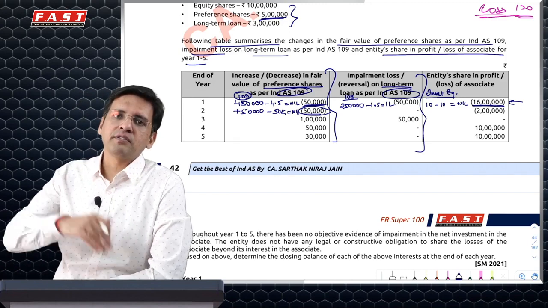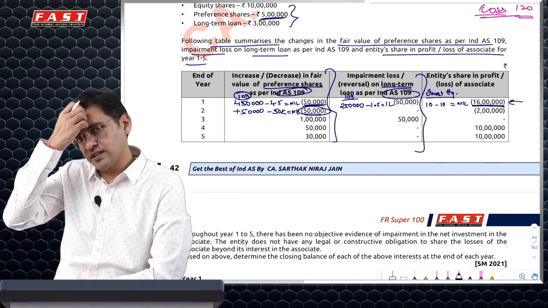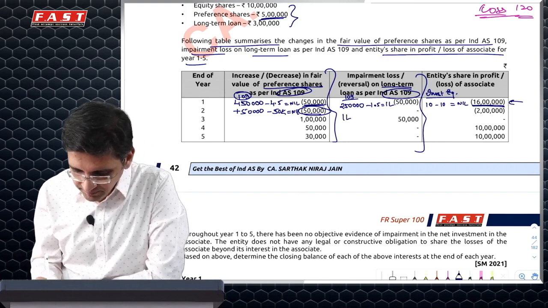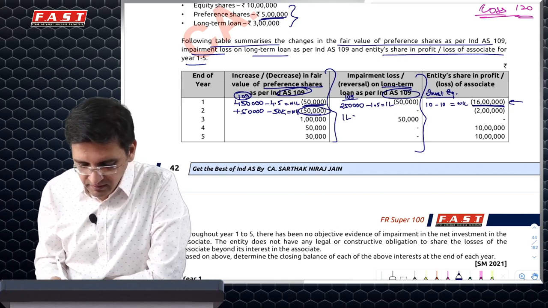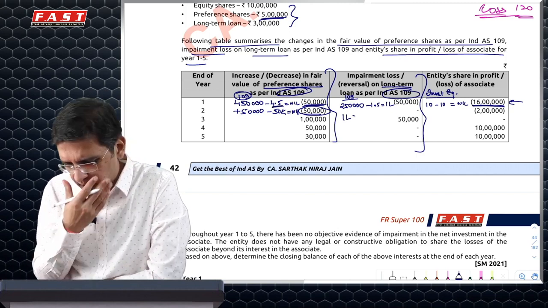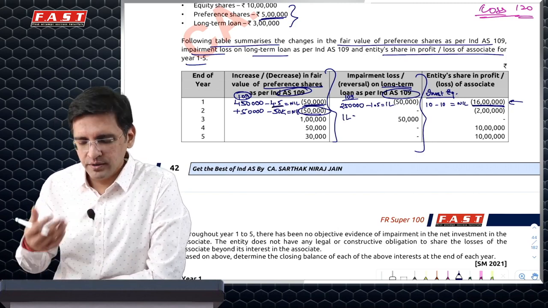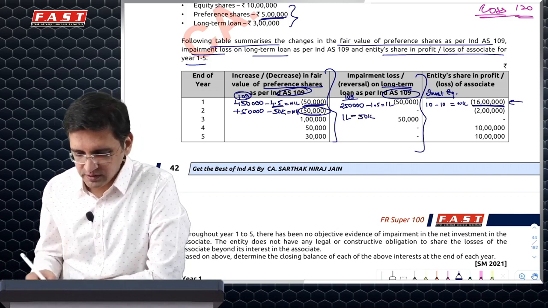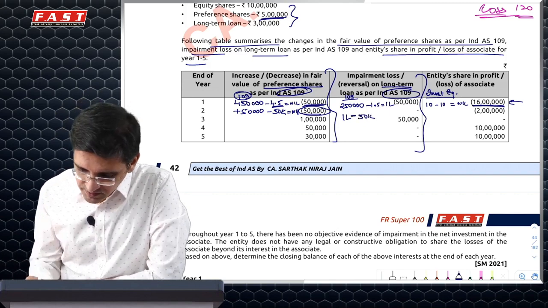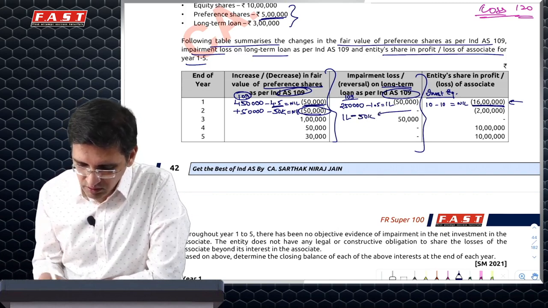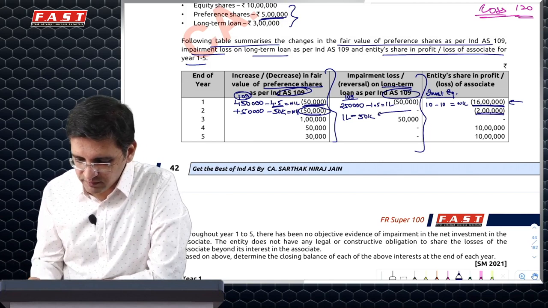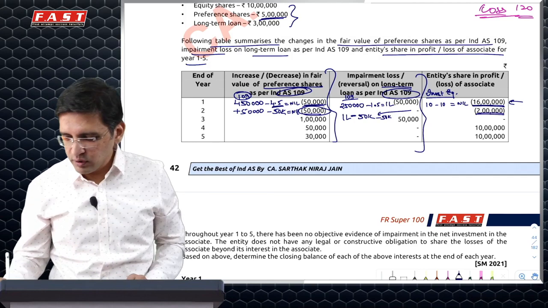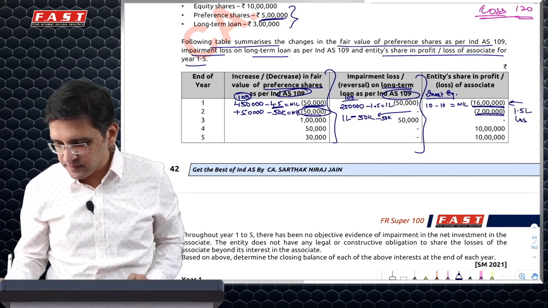So this 50,000, where do I add back from? I'll have only one asset to adjust it from. Which asset? Loan asset. I will say that I had allocated a higher loss, which I should not have allocated because I have to book a loss of this particular thing. So I'll reallocate this loss to loan because it still has that particular value. So in the second year, I will book a 50,000 loss here, but there's another 2 lakh rupees of loss. I can maximum recoup 50,000, so I'll have to ignore 1.5 lakh of loss in this year.